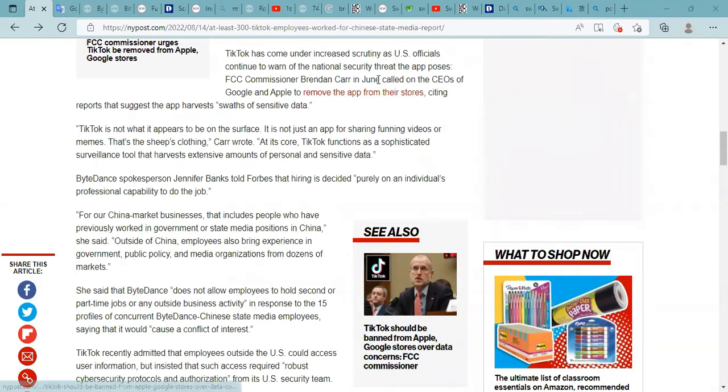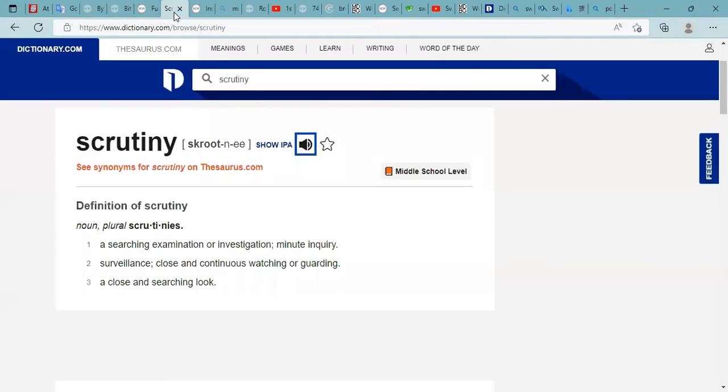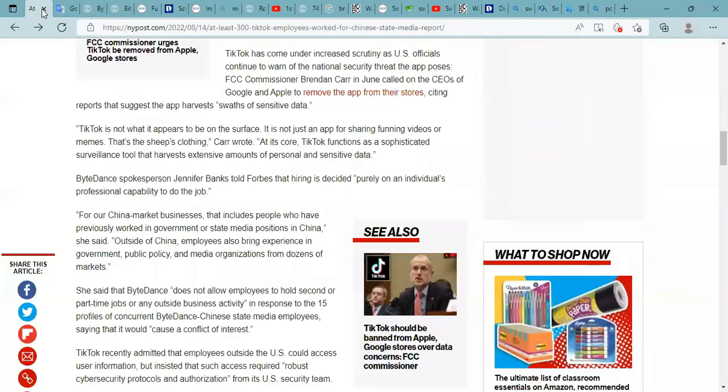Remember, we looked at scrutiny. Let's look at number 2 here. Close and continuous watching or guarding. That's what it means here when it says TikTok has come under increased scrutiny. FCC stands for Federal Communications Commission. And I'm going to talk about this use of the word swaths. This is plural. The singular form of this word is swath.